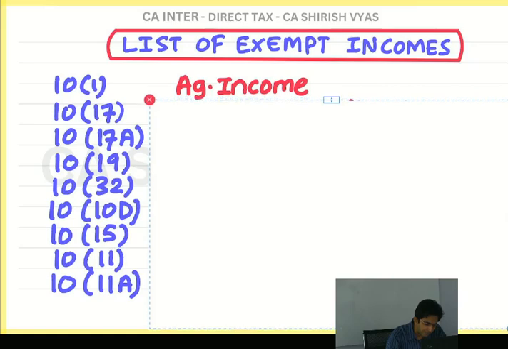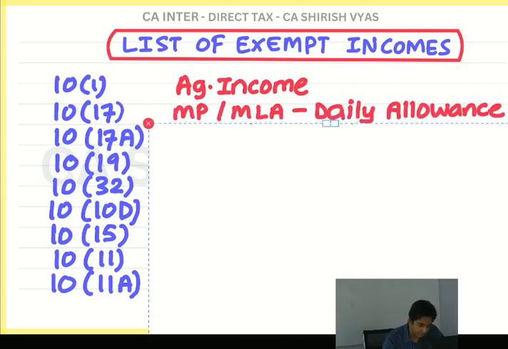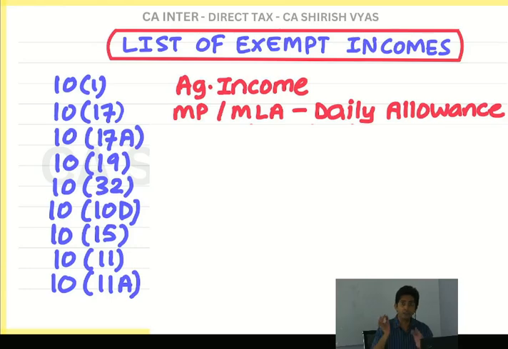Agriculture income, but that also only in India. Then 10-17? No, MPs and MLAs daily allowance. Daily allowance of MP and MLA. See, I have written here. Then 10-17 is awards: award received from government. Don't say by government; say from. I received an award from government.